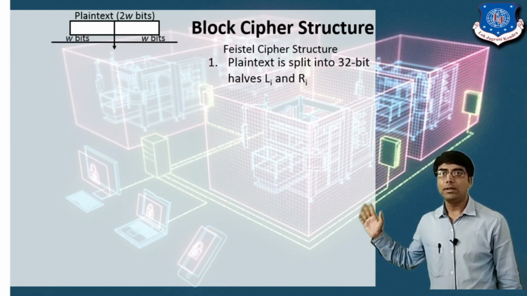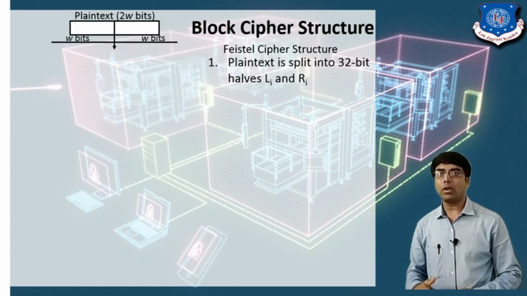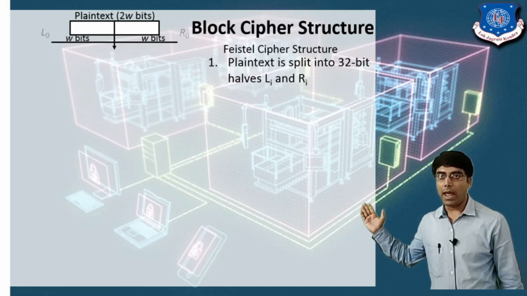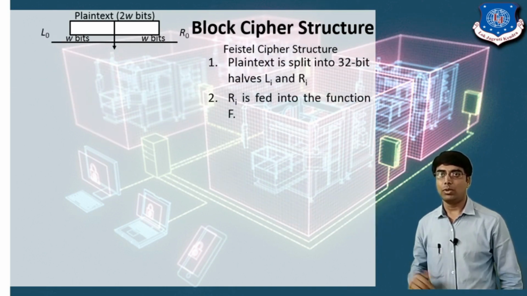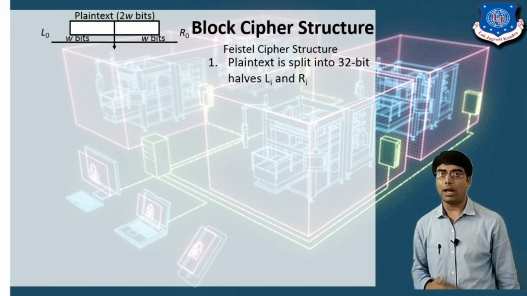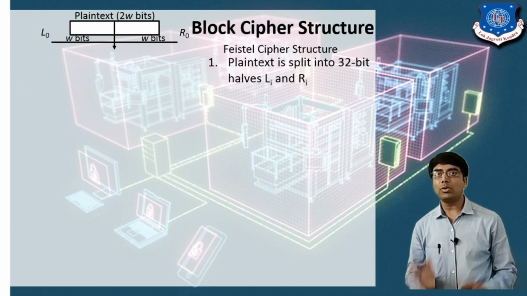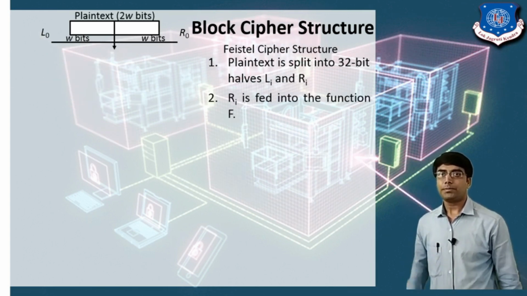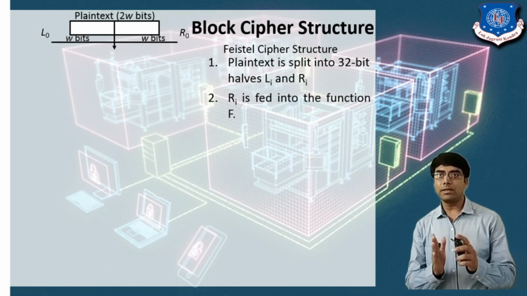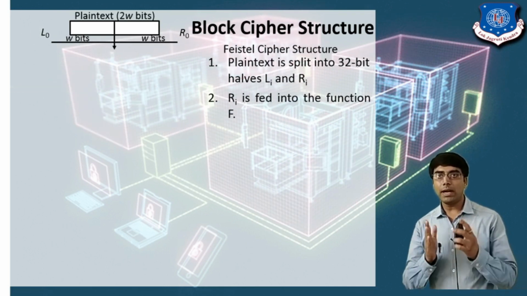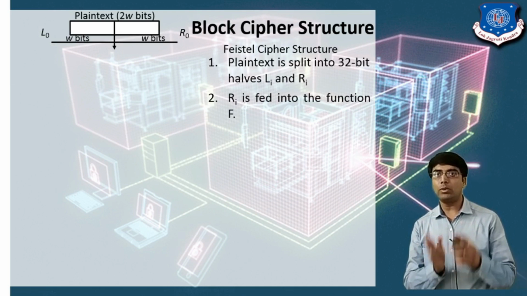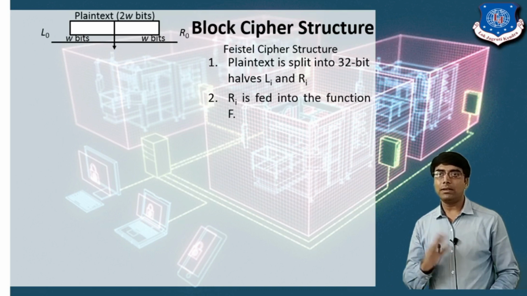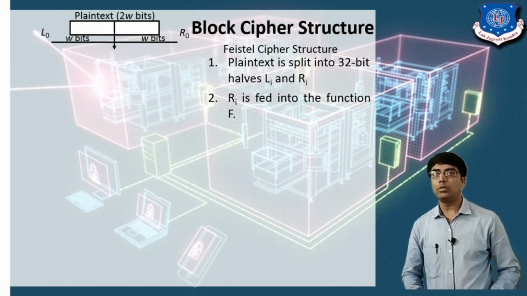Now you can see the block is split into two halves, the first L0 and the second R0. And the size of L0 and R0 is 32-bit. Because we already considered the plain text size as 64-bit, we split it into two halves, so the size of the left and the right is 32-bit.